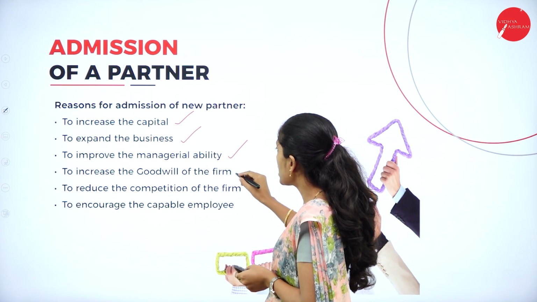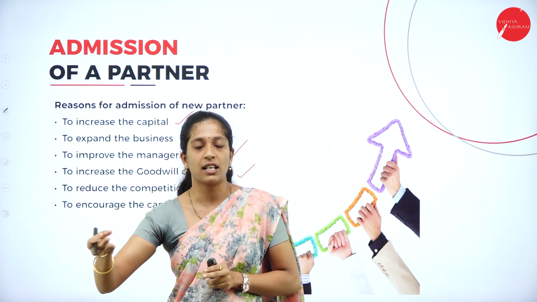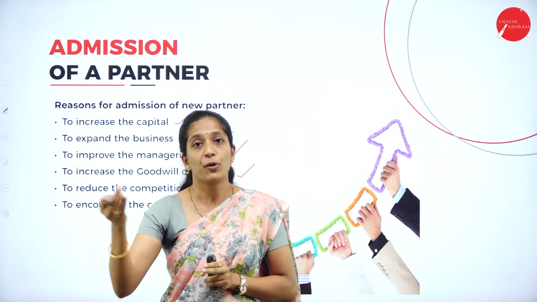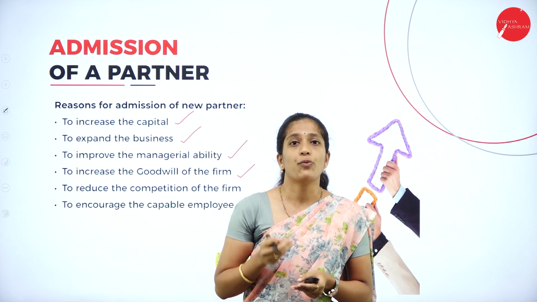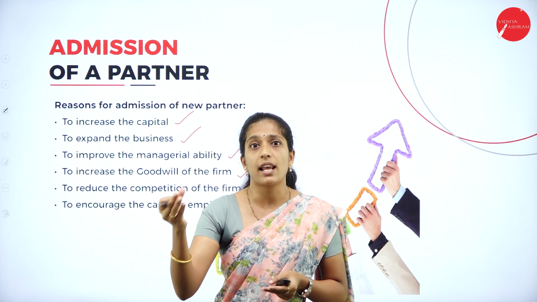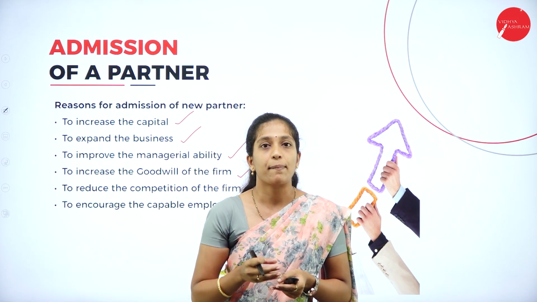Next is to increase the goodwill of the firm. Suppose a well-known person in the society. So what is goodwill? Goodwill is nothing but name, fame or reputation in the society, right? So if a person has a very good name, fame or reputation in the society, so if I take such a person in my organization as a partner, then what happens?